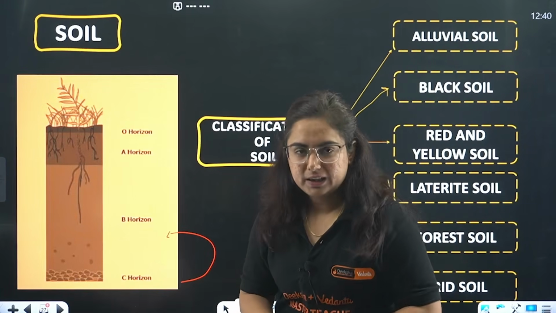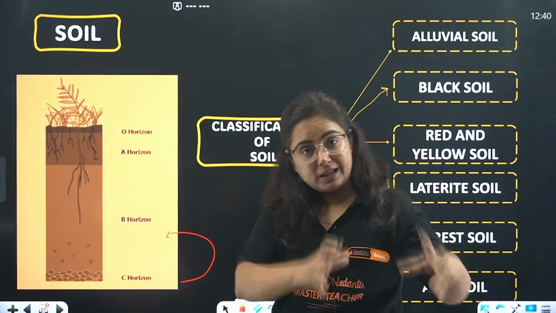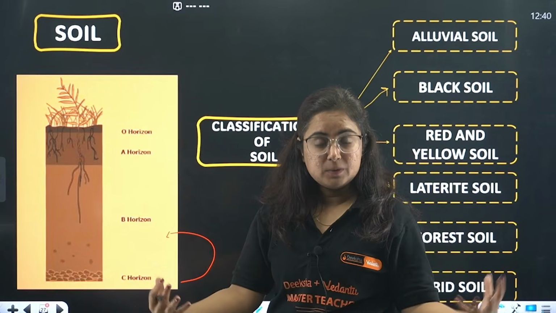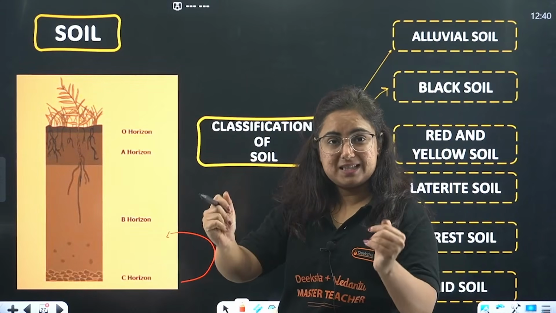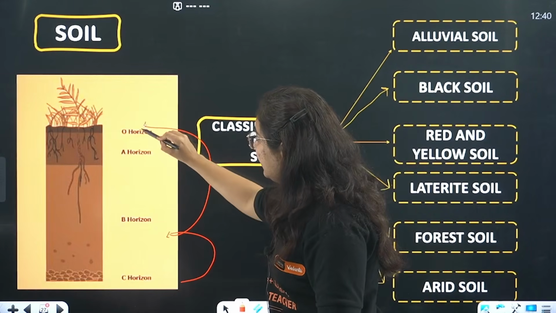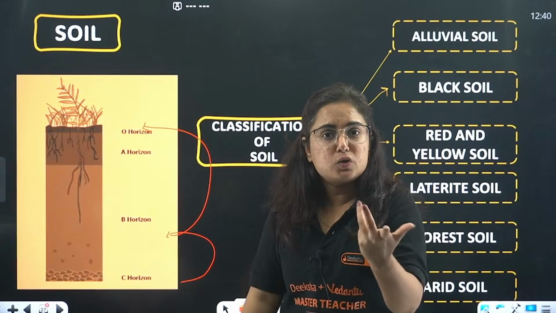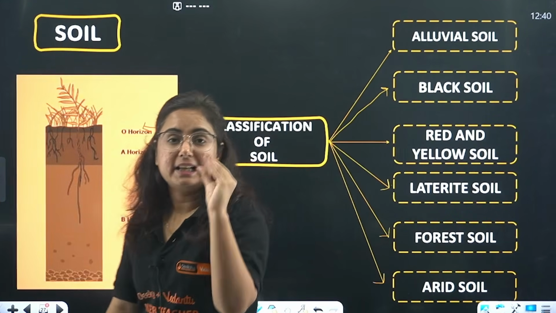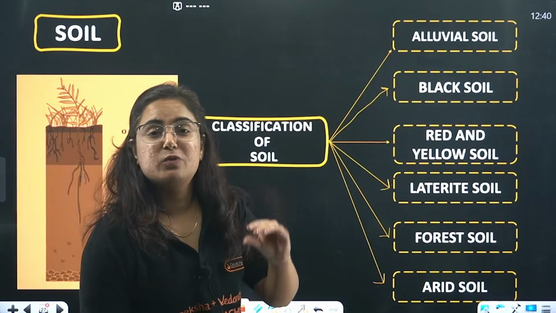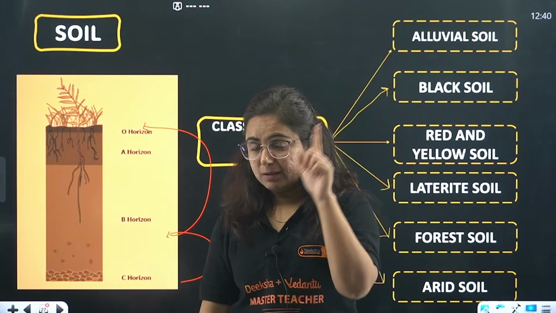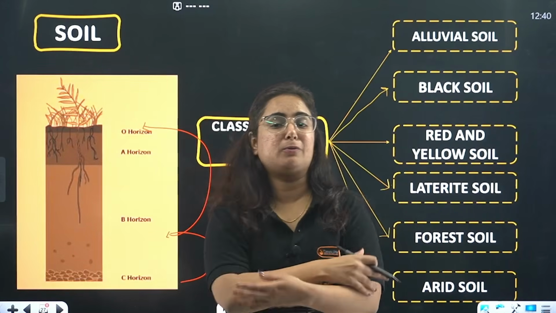After getting weathered, it broke down into weathered rocks. Those weathered rocks further get broken down into small pieces. Then it is finally ground and makes the top layer of the earth, that is soil. What is soil, bhai? Soil is the finely grained sediments of the rock mixed with humus. Mixed with what? Mixed with humus. Okay? It increases its fertility, and there are a lot of nutrients mixed in this process of soil profile.